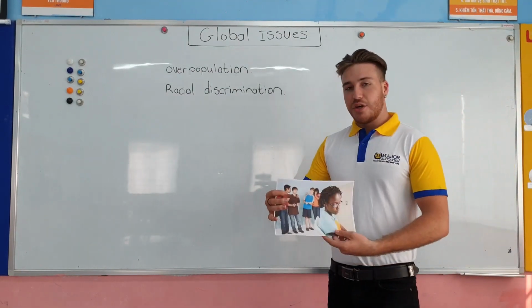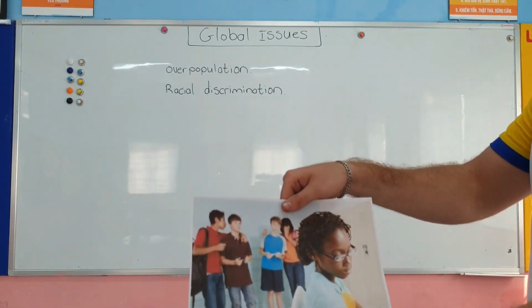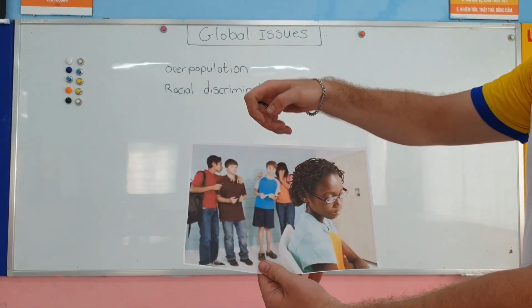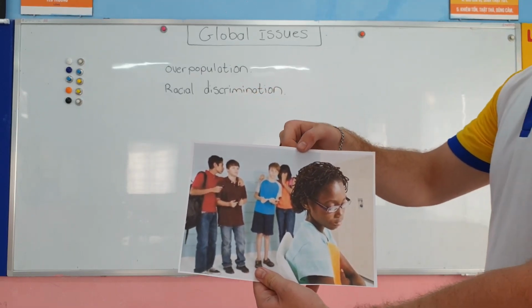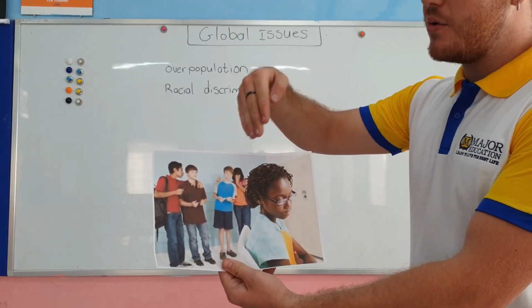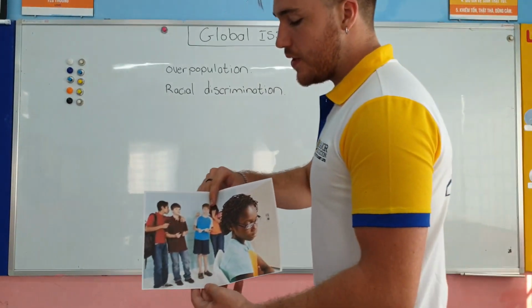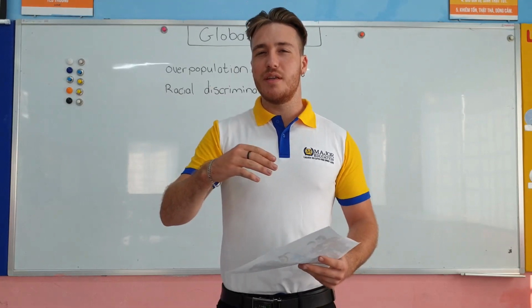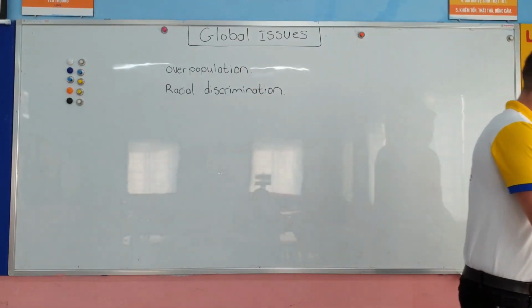For example, here we have a picture of a little girl, and you can see that she is a black girl. There are some boys behind her and one white girl, and they are saying things behind her back, making her feel not appreciated, not as important, and it hurts her feelings. You can see that she's very sad about it.